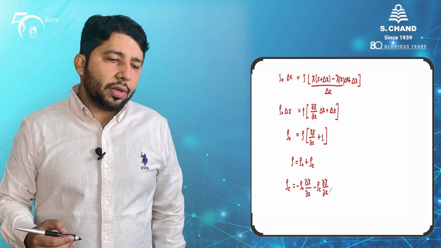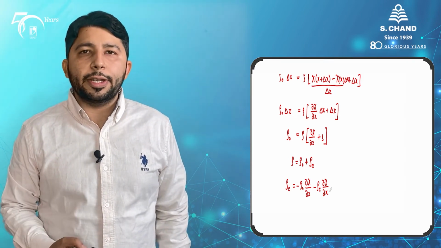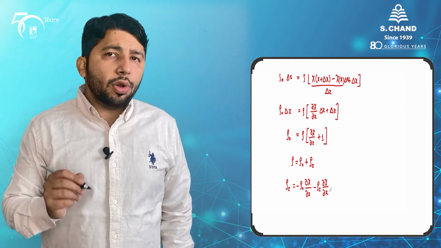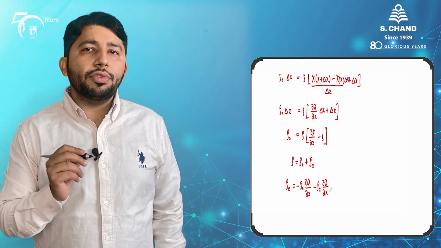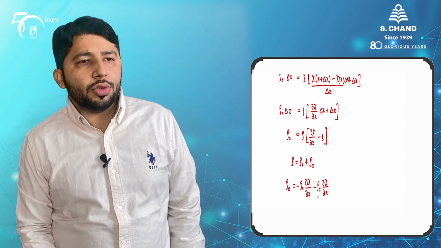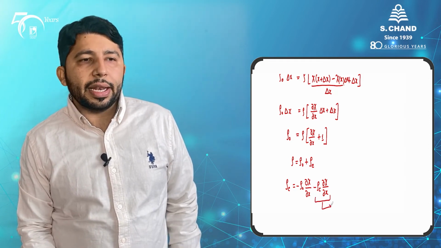Now we know that the change in density rho e is a very small quantity, and this quantity del chi by del x is also very small, and overall the product of these two quantities will also be very small. So in comparison to the second quantity, this quantity can be neglected.